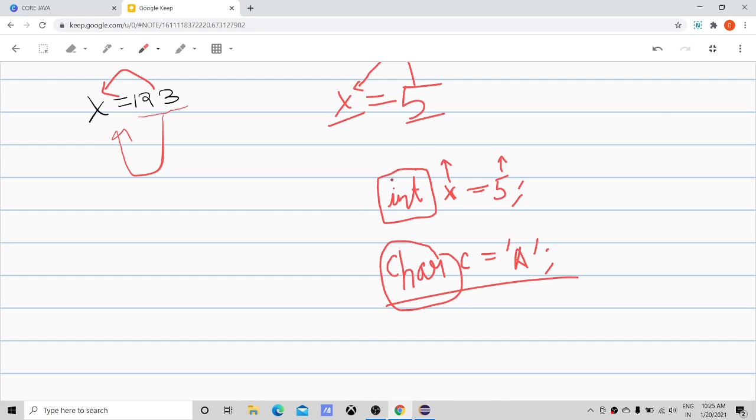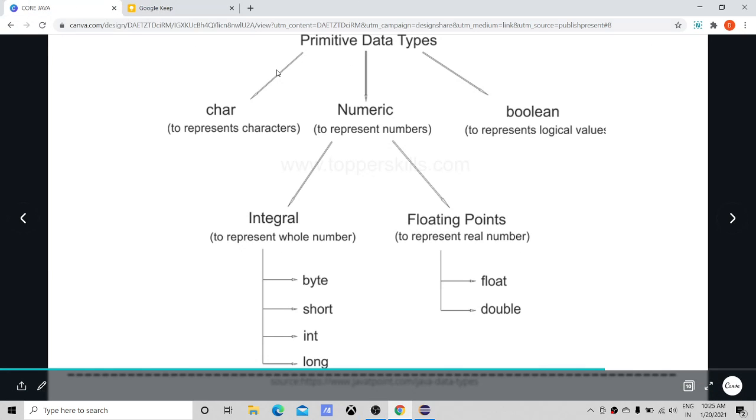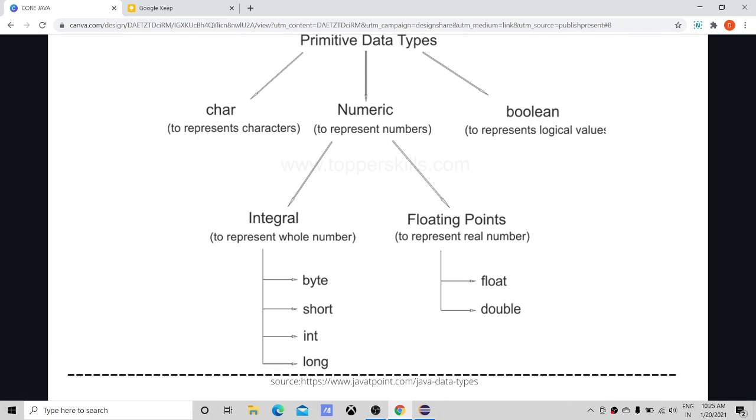So in Java we have data types. Data types are nothing but these: int, char, and many more. Now let's discuss the data types. In Java we have two types of data types, primitive data types and non-primitive data types. We will discuss non-primitives at the end.